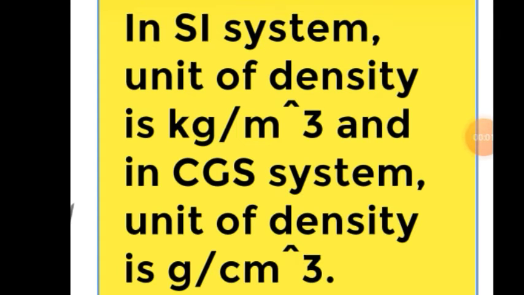In SI system, which is the international system, the unit of density is kilogram per cubic meter. Here length, mass and time are measured in meter, kilogram and second. And in CGS system, the unit of density is gram per cubic centimeter, and in CGS system, length, mass and time are measured in centimeter, gram and second.